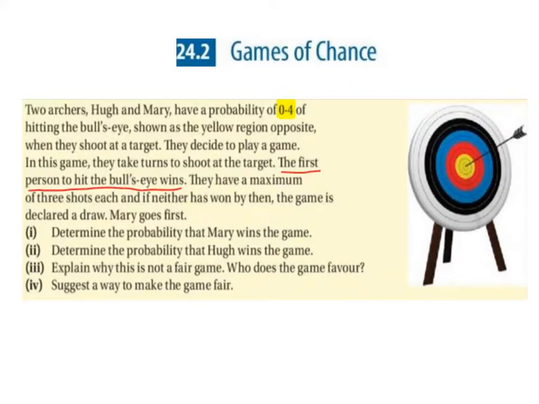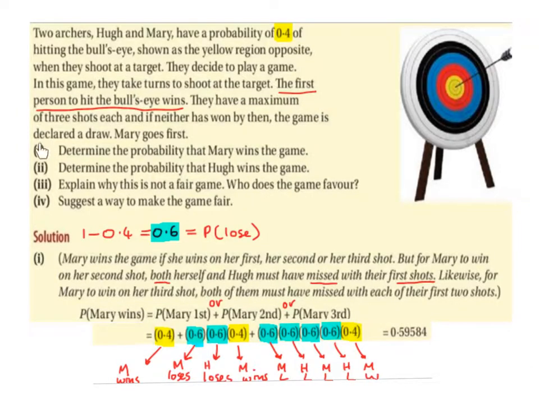They have a maximum of 3 shots each, and if neither has won by then, the game is declared a draw. Mary goes first. Part 1. Determine the probability that Mary wins the game.